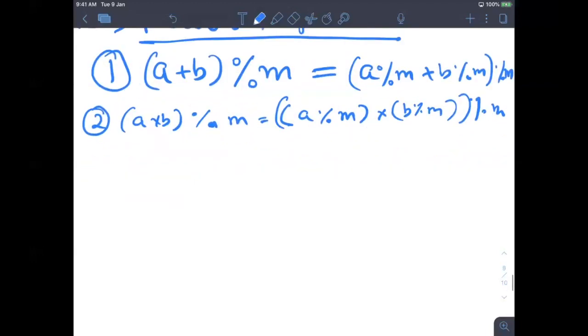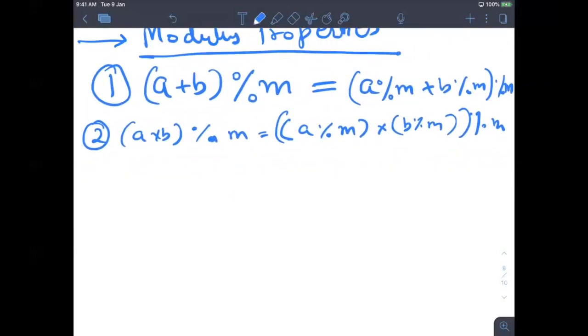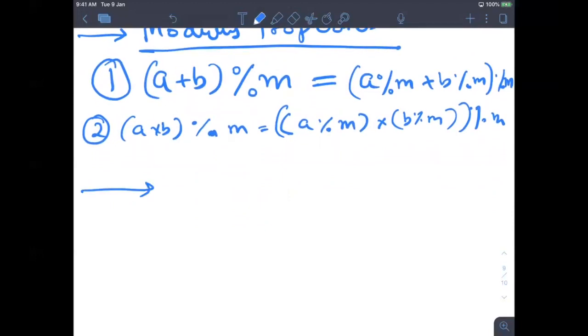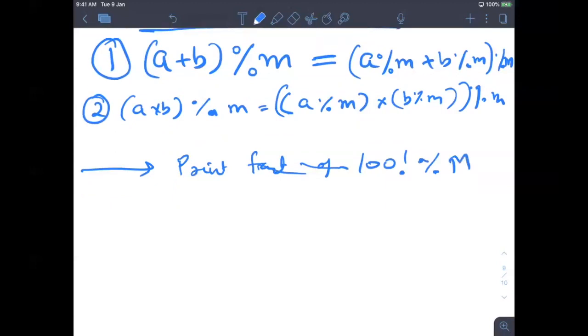Don't think about subtraction and division now, we'll come back to that later. Let's talk about that problem: print factorial of 100, or basically print 100 factorial mod m. That's how we have to solve this problem.